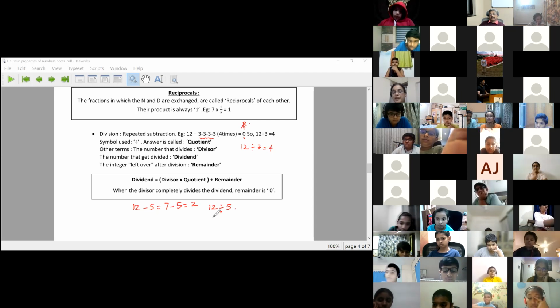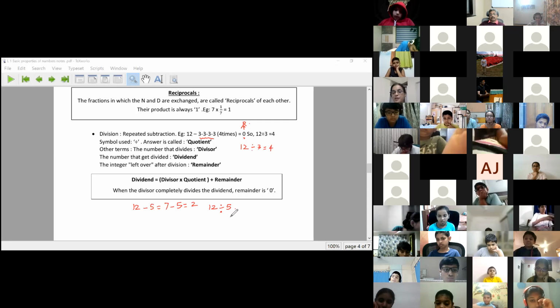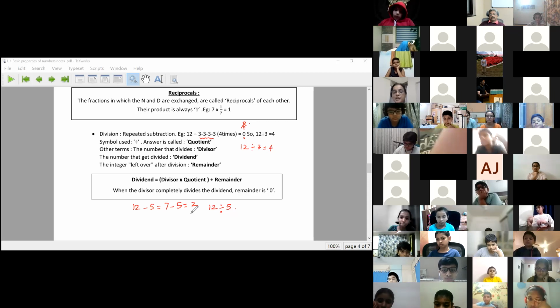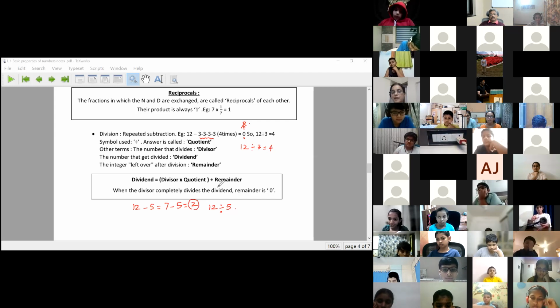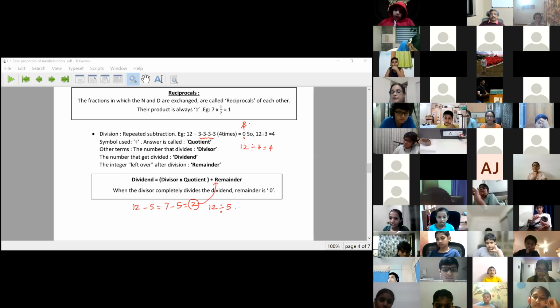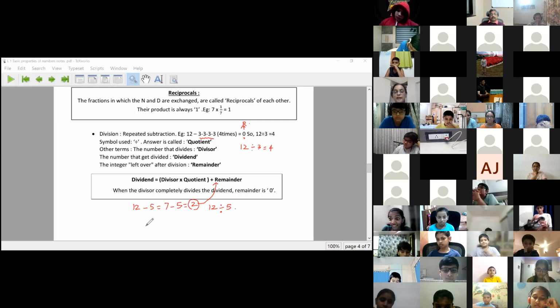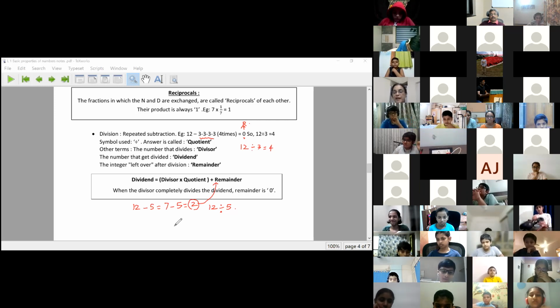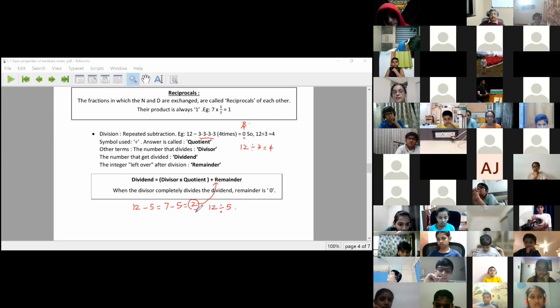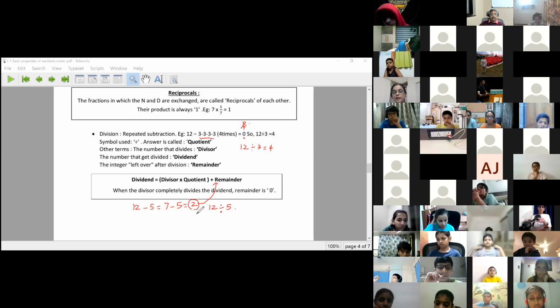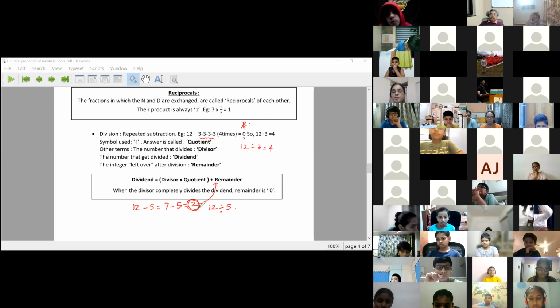So when I divide 12 by 5, this is not a complete division. Something remains. That is called the remainder. I cannot equally divide 12 by 5. There is some portion that remains undivided. That undivided portion is called the remainder.